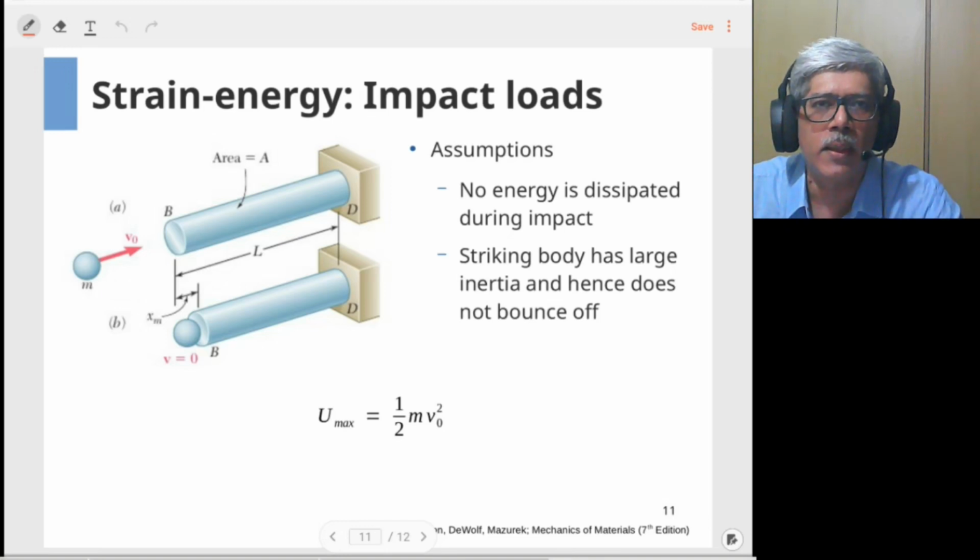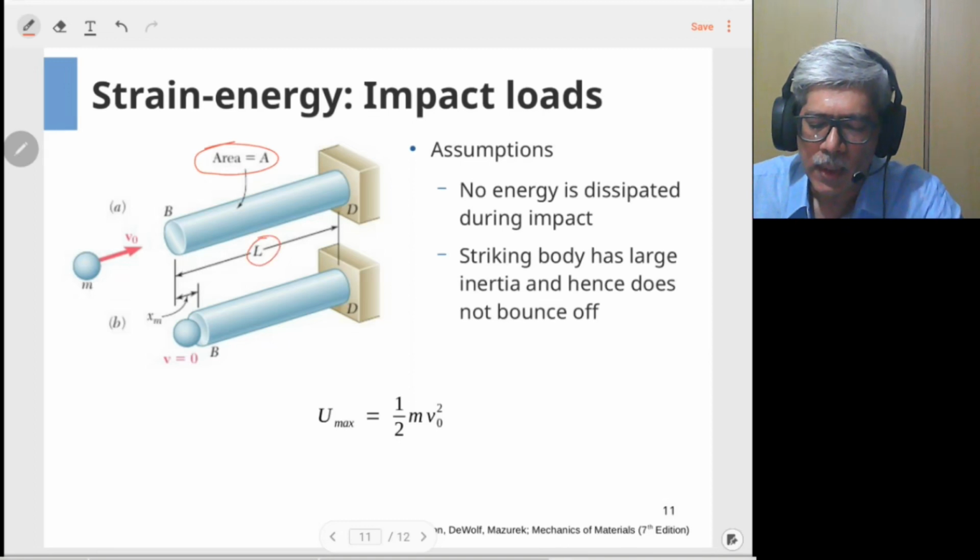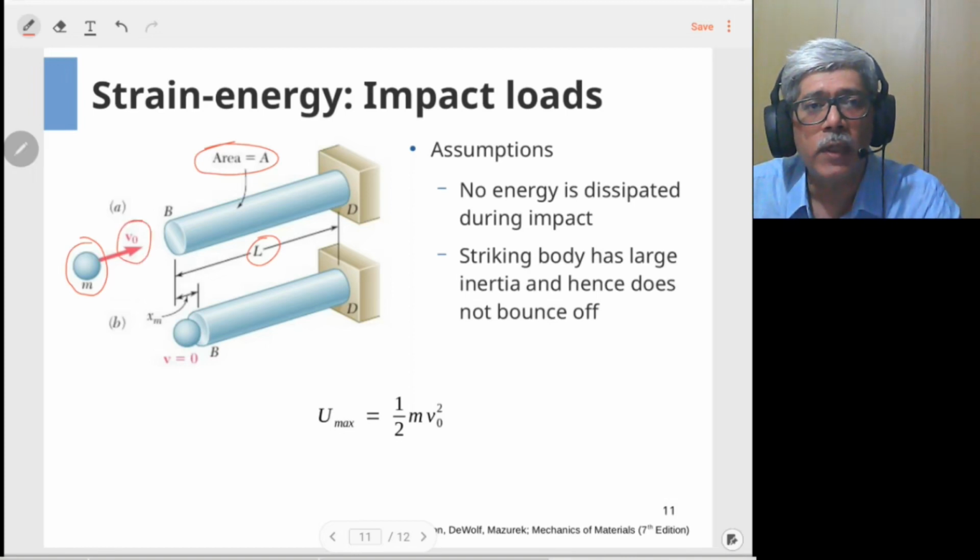So we'll consider a general case where, for the sake of convenience, we are considering an axially loaded component, that is a bar of area A and length L. Let's say it gets impacted or hit by a mass having value m and hitting at a velocity v naught.